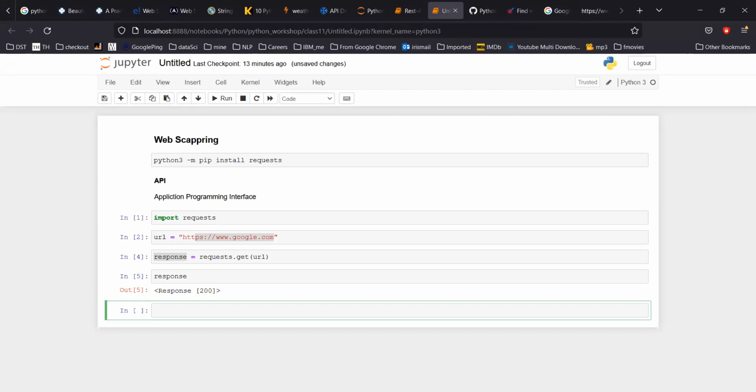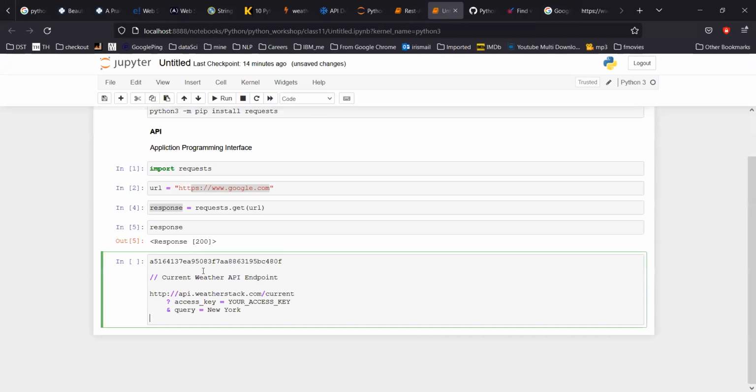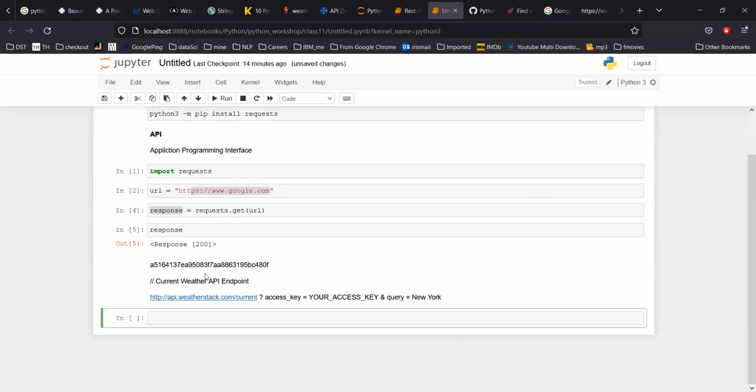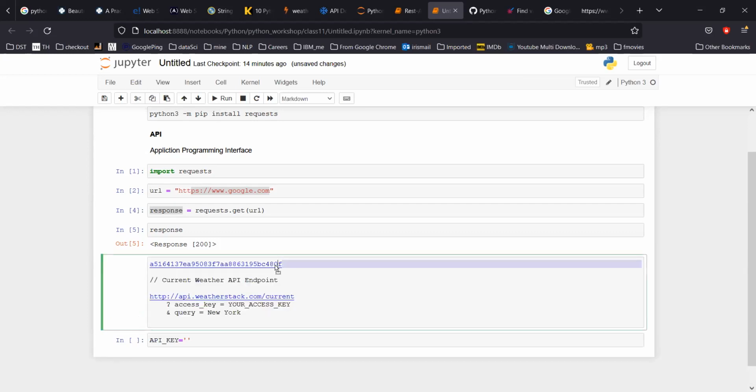Okay, so let's do this. Let me copy that API key here. So this is the API key. Let me save it here for myself. The API key is similar to a kind of password key. You are using it, nobody else is using it. So it's a kind of password for the website.